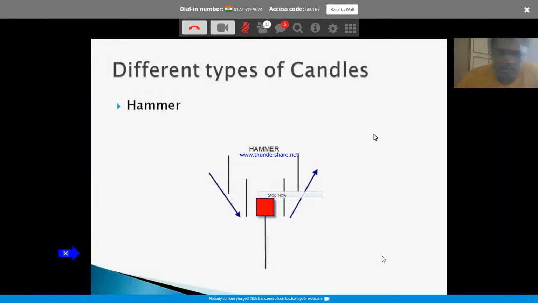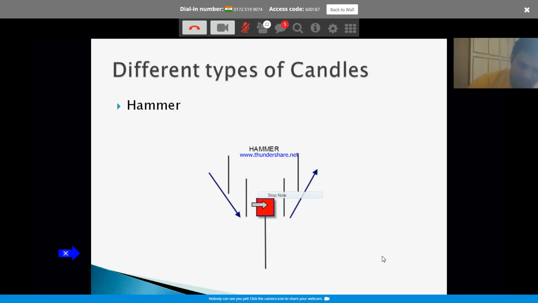The hammer candle, this is one of the beautiful candles. Just based on this, you can make an entry. A lot of people still miss this. I don't understand. When you are trading, you should be able to figure out the moment you see a hammer candle. By the look of it, you can tell, it looks like a hammer. It just looks like a hammer. Now, what does it represent? What can you figure out just by looking at this candle?